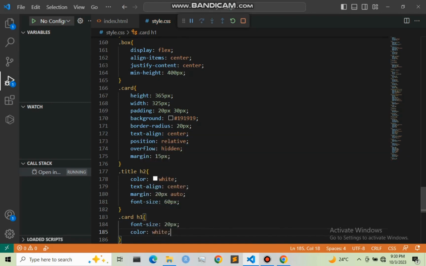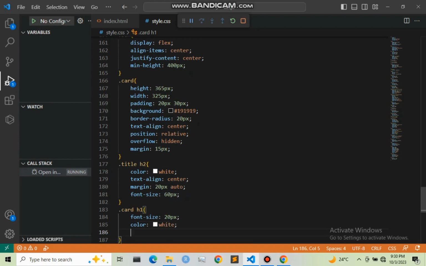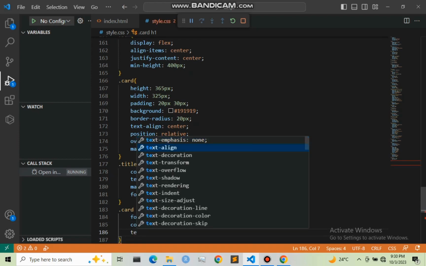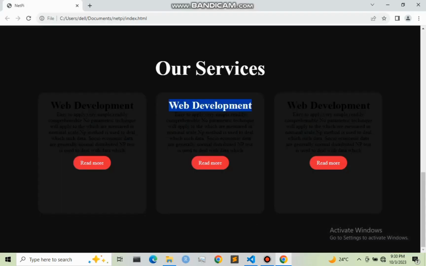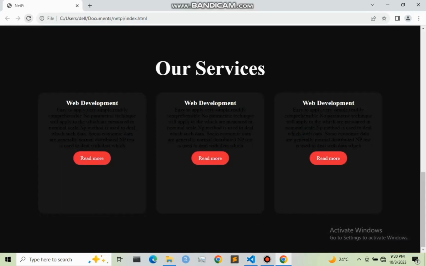And next I want it to be at the center, so text align also to be center. And I guess that is it for our card title.